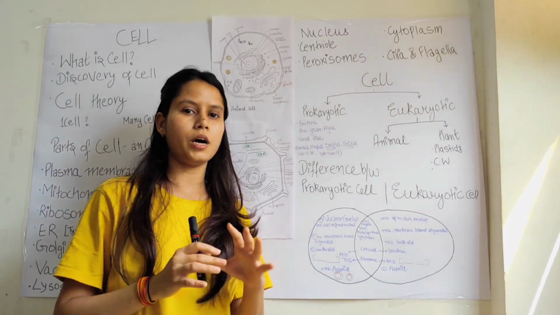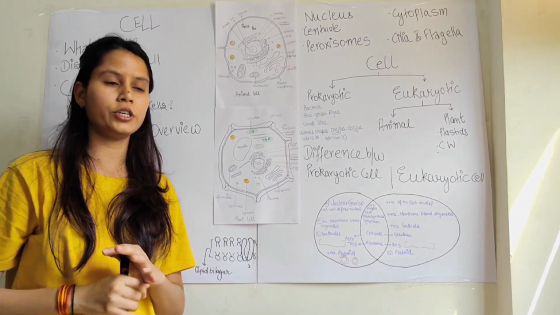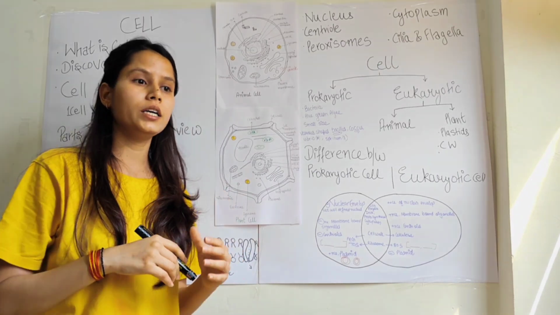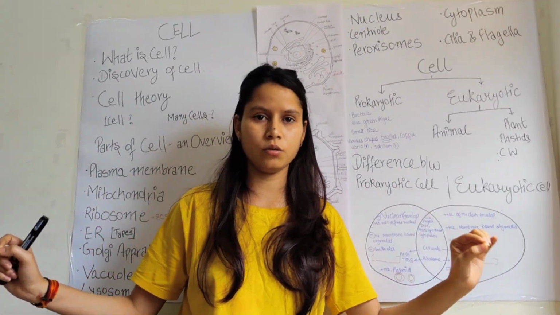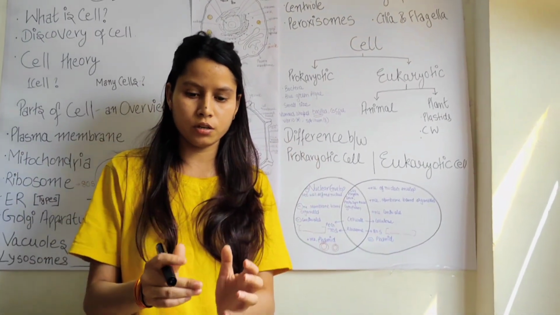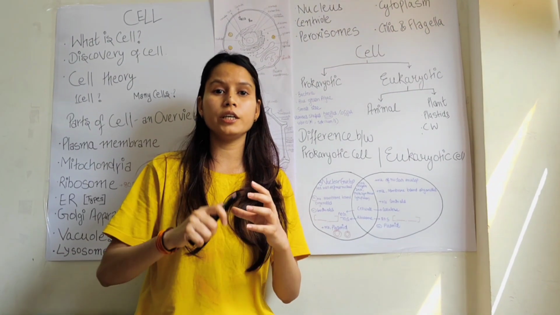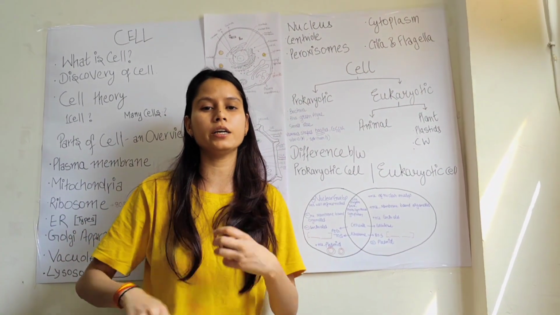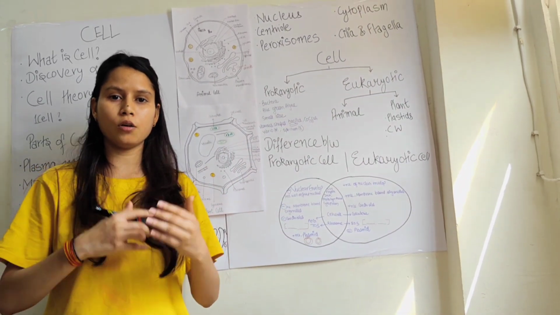Nucleus is the center part of the cell. It contains genetic material inside it. Okay, genetic material is DNA. Let's say our DNA is a 2-meter long thread. So we have to fit it in a small cell. So the DNA is highly compacted, highly condensed. So the DNA is wrapped around the proteins.